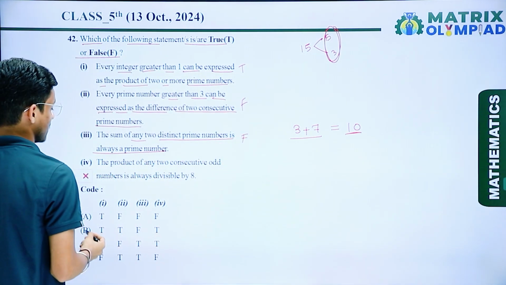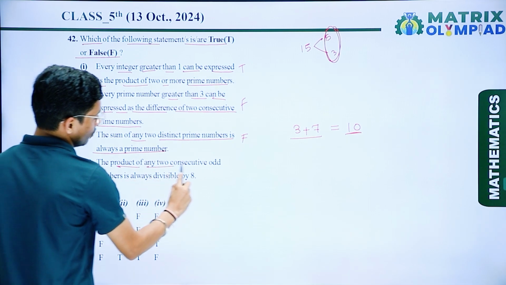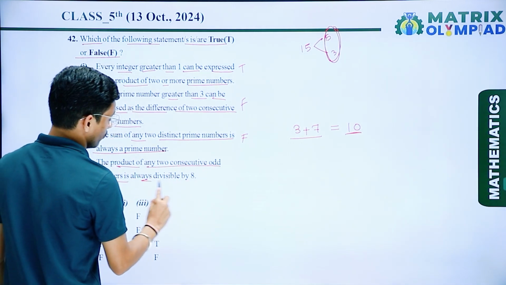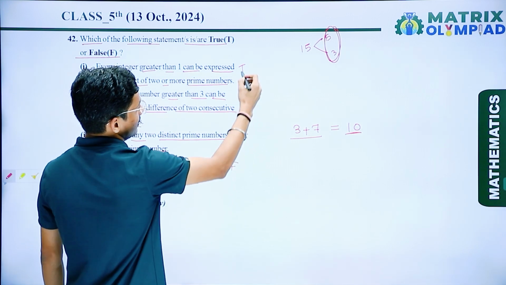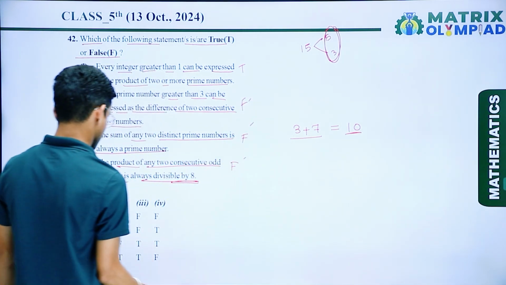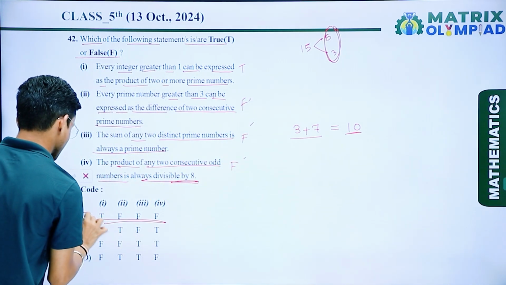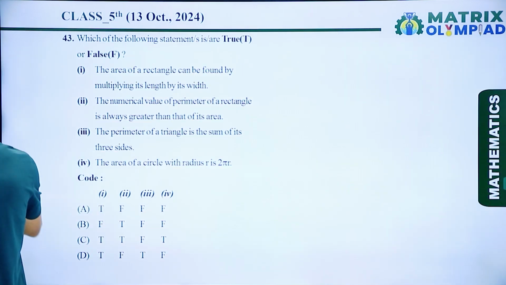Now if I talk about the next one, the product of any two consecutive odd numbers is always divisible by 8. So this one is also false. So I can say that TFFF. So TFFF. So here option number A is the correct answer.